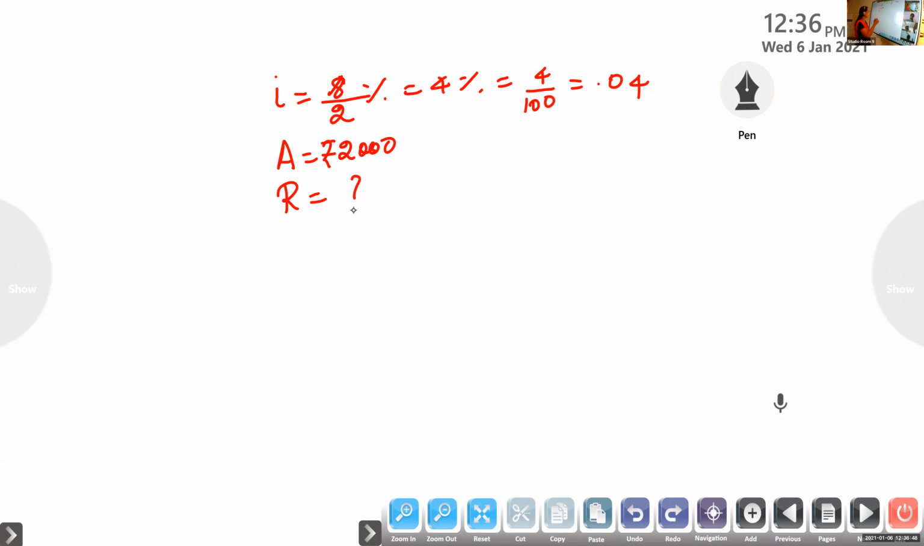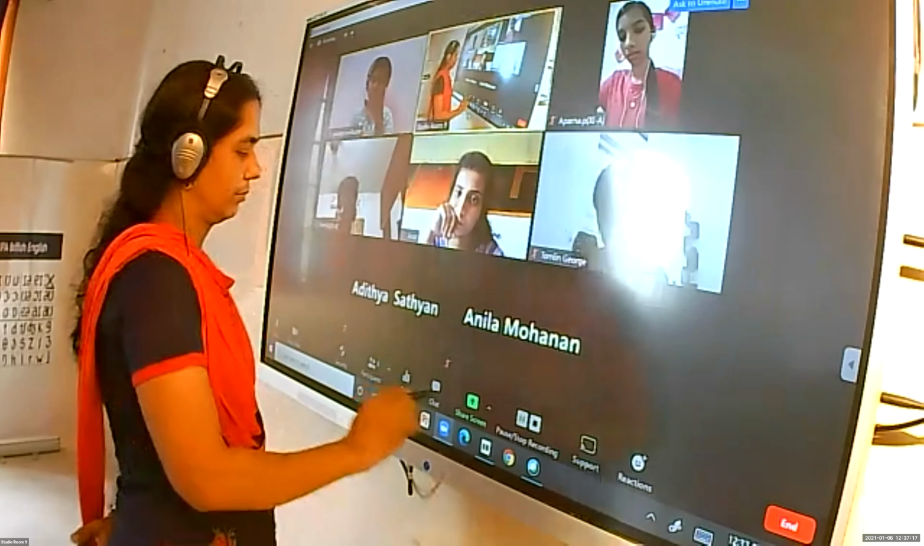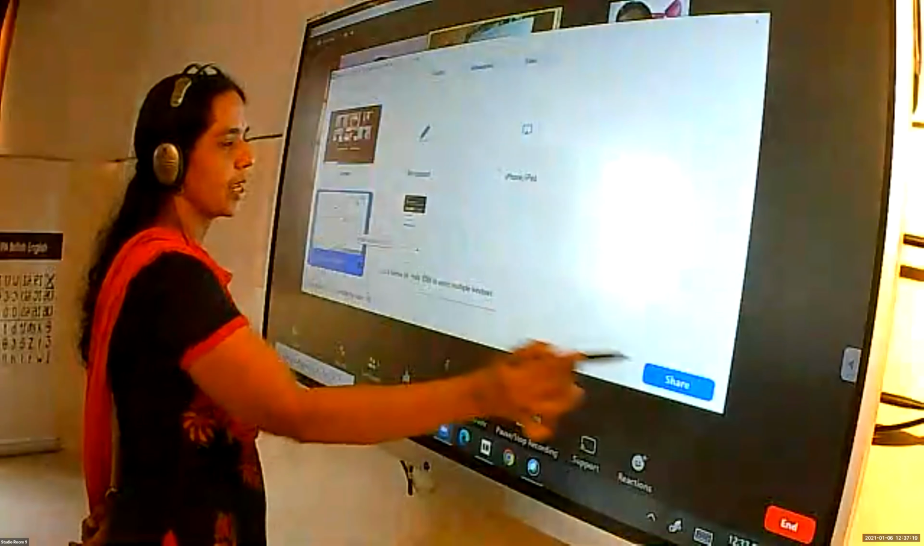And how many times we are doing this? How many times this payment we are doing? We are doing it for 1.5 years, isn't it? Okay, and at the end of 6 months we are paying. So how many times we'll be paying this one? 1.5 years means 3. So n is 3. So now apply the value.